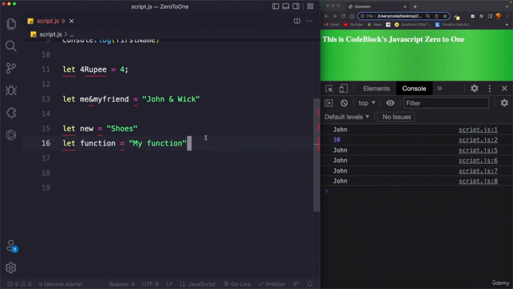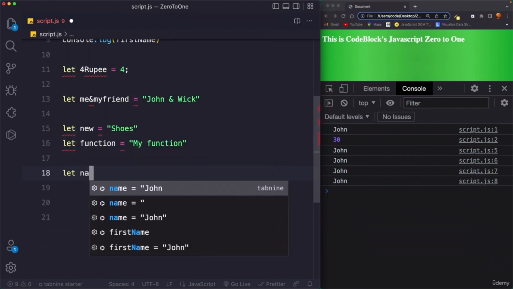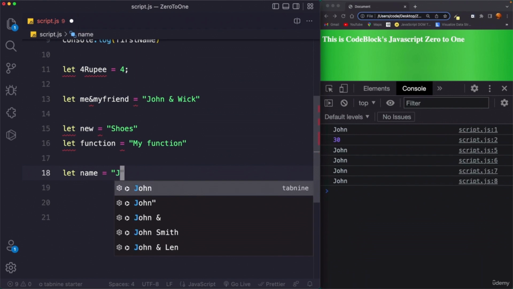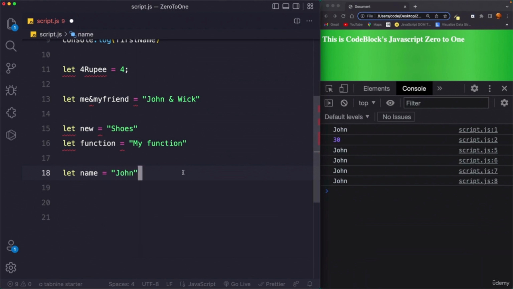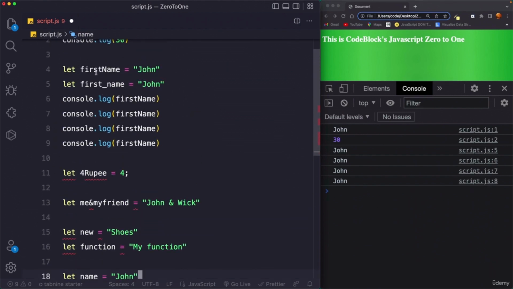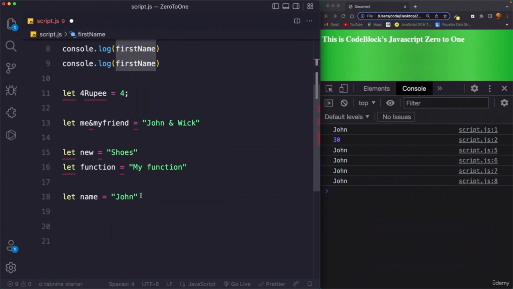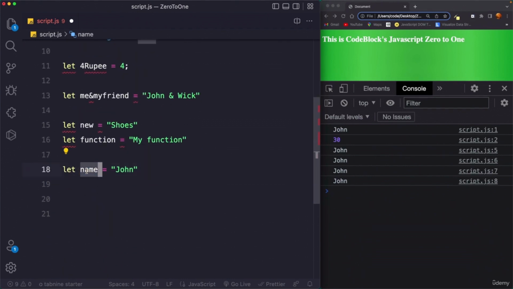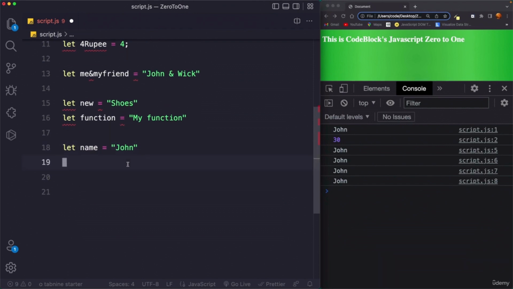Also, another word that is kind of reserved but is allowed to use is name. So we can say let name equals John, but I prefer to use it this way. Don't simply declare a variable called name. Always be specific. For example, first name. You can also say last name. So don't just use name, although it is allowed, it is not recommended.